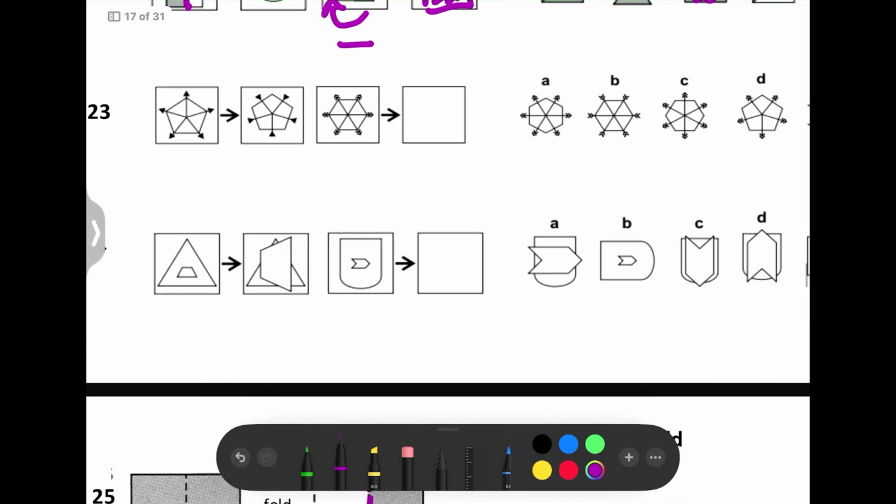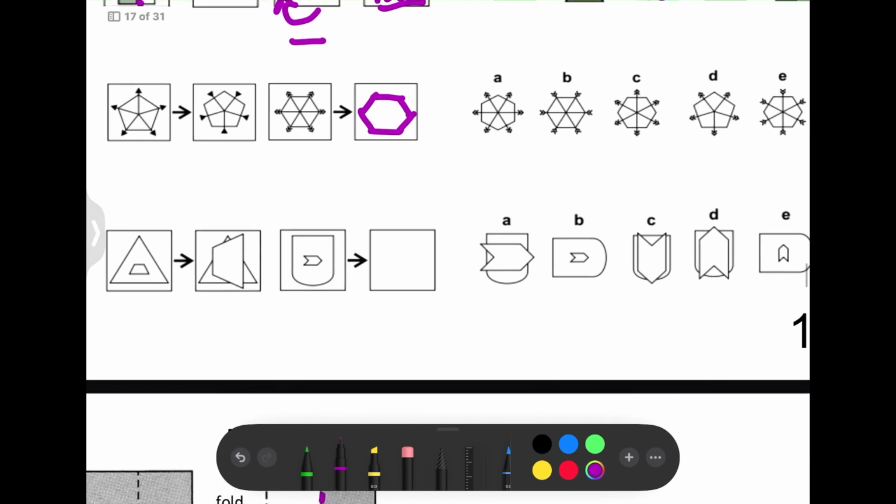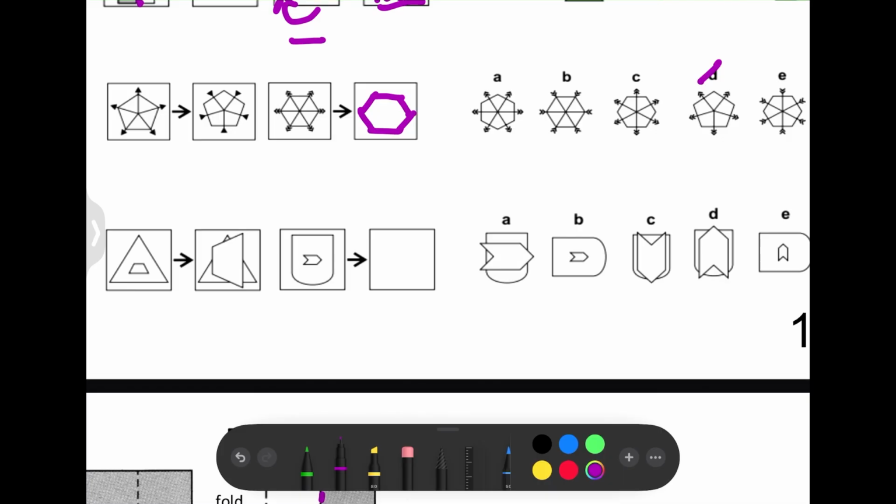Next question. So here, the shapes stay the same. So we had two pentagons and then we got a hexagon. So we know it's going to remain a hexagon. So that's why we can rule out D, because it's a pentagon.